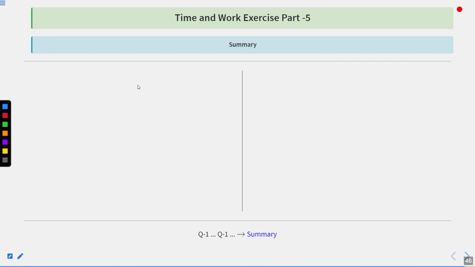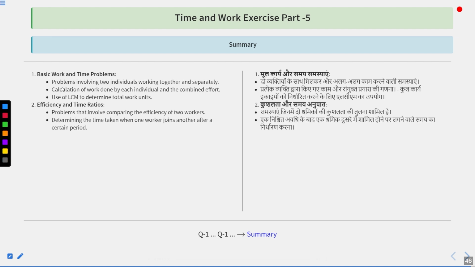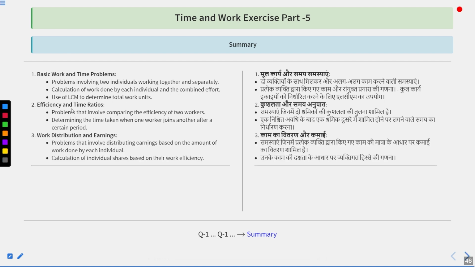These are the questions, and here is the summary of the exercise. We did basic work and time problems, problems involving two individuals working together and separately, calculation of work done by each individual and the combined effort, and we also used the LCM to determine the total work units. Efficiency and time ratios concept was also utilized. Work distribution and earnings, these were the concepts which were utilized while solving the questions. So I hope that you have understood the questions well.